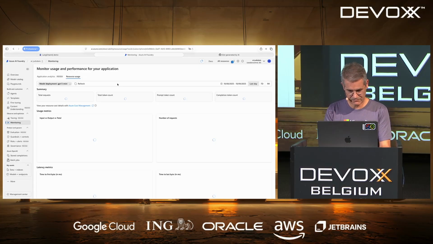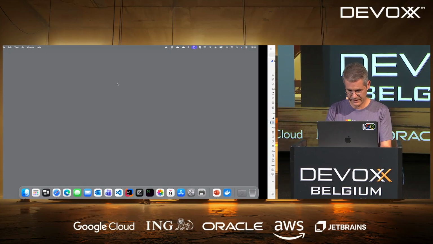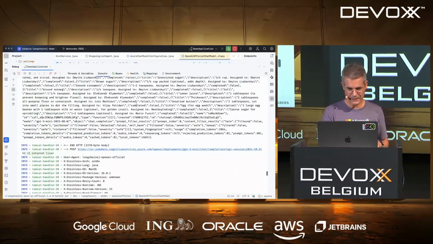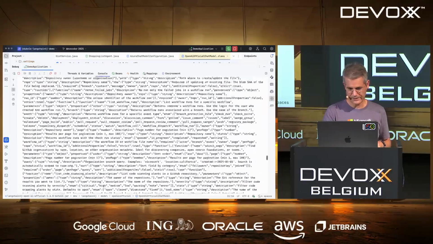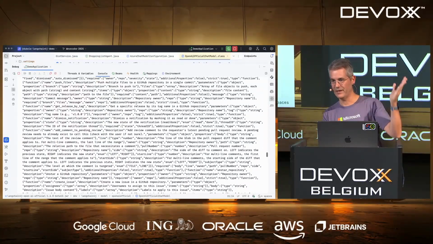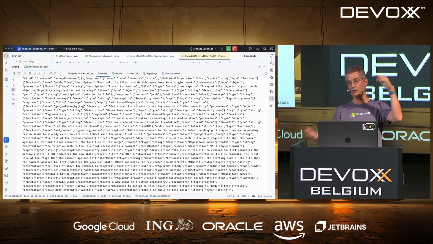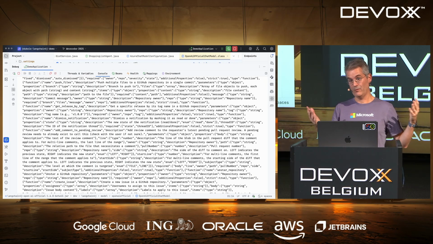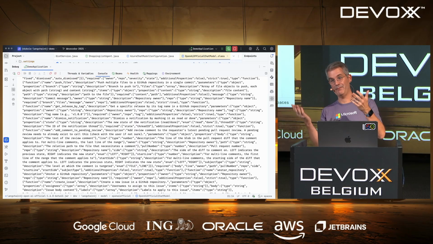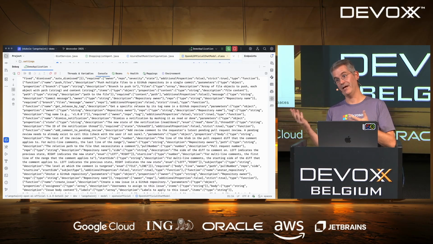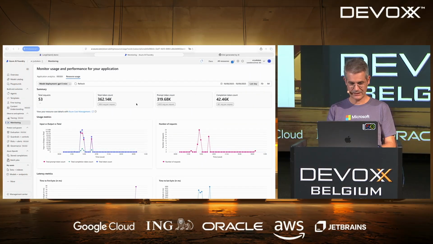I don't know why it's taking so long, but that gives me the time to show you what is costing me money here. Well, different things cost me money, but one thing that costs me quite a lot is this. You can see here I'm sending a ton of tokens to my LLM. That's my GitHub MCP server. So again, by default, it shows you all the tools that you can use on GitHub. There's lots of them, and they're all available. So what is LangChain4j doing? Well, it sends everything to the LLM. It tells it, OK, I've got all those tools available, which one do you want to use? Well, that's sending a lot of tokens to the LLM, and that costs time and, most importantly, money.